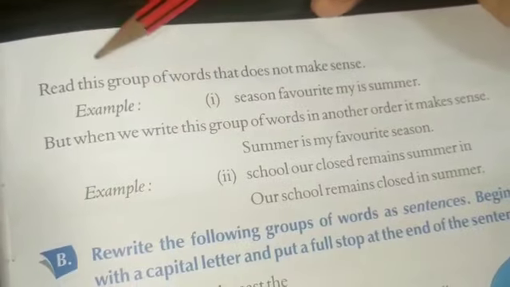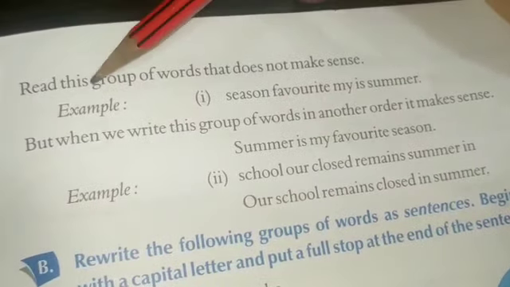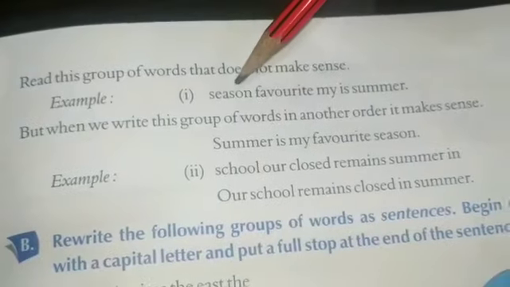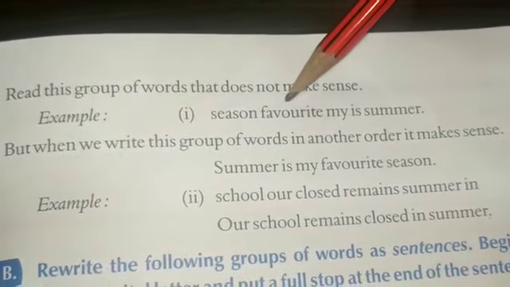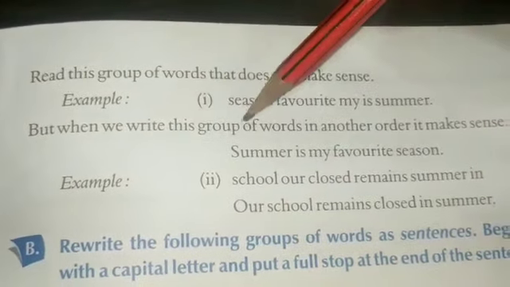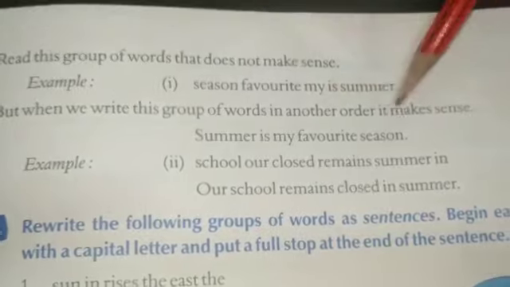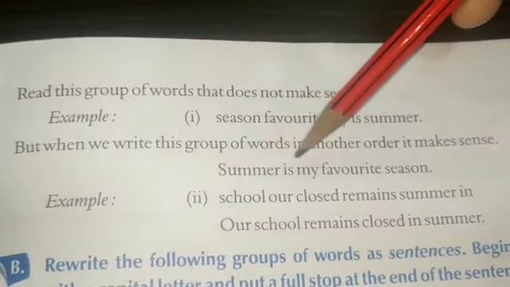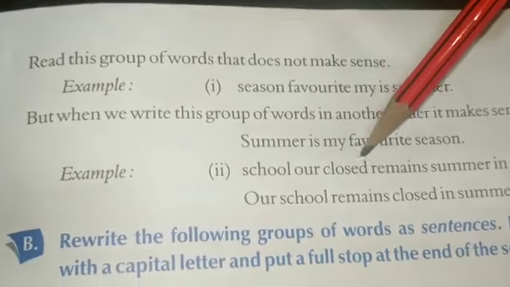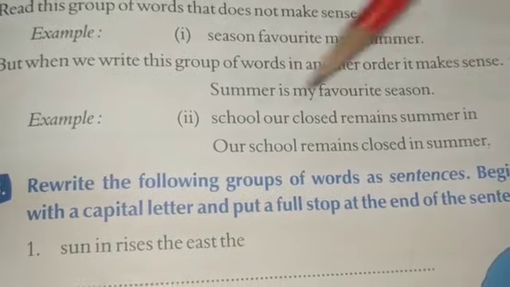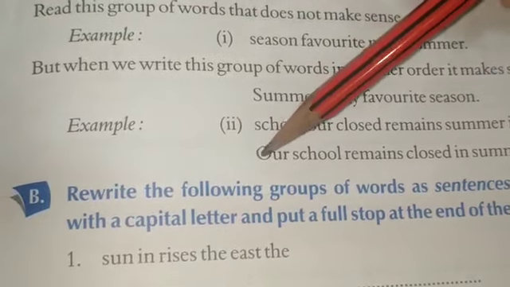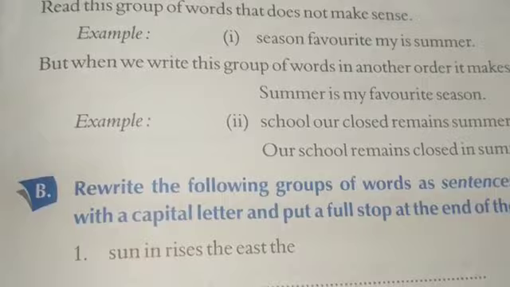Now, page number 7, read this group of words that does not make sense. Example: season favorite my is summer. But when we write this group of words in another order, it makes sense. Summer is my favorite season. Example 2: School are closed remains summer in. Our school remains closed in summer. So look at the sentence. It is beginning with a capital letter, ending with a full stop.